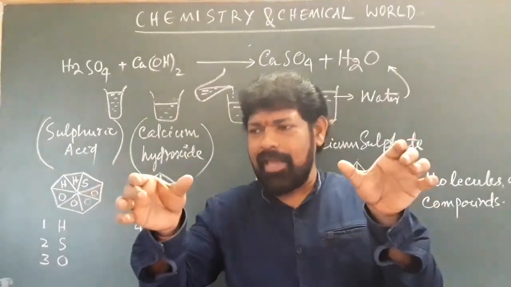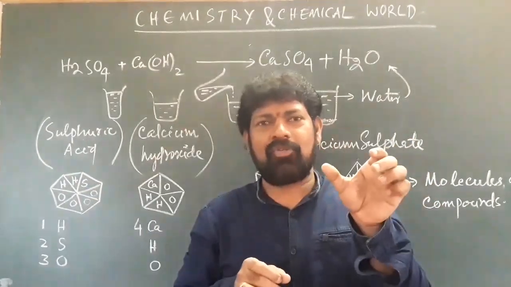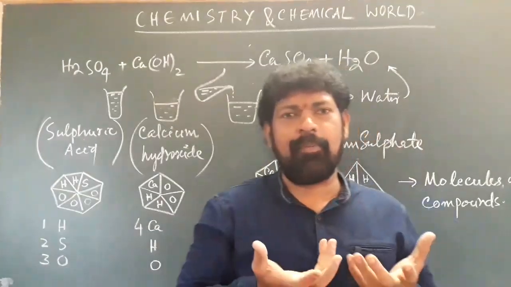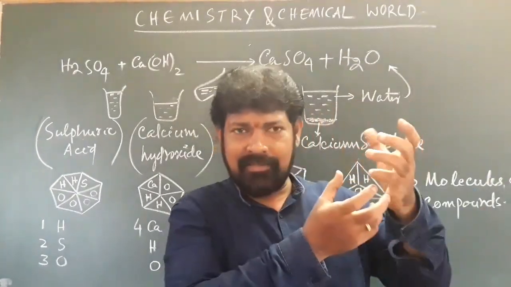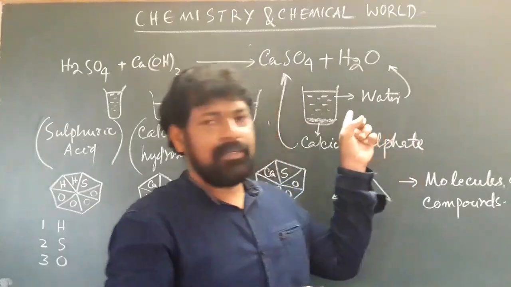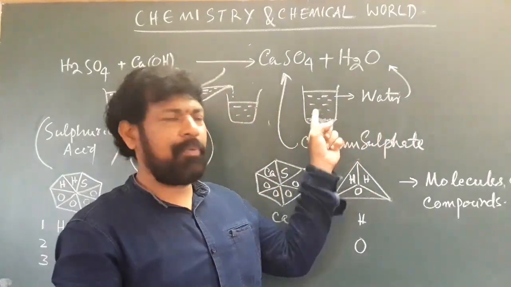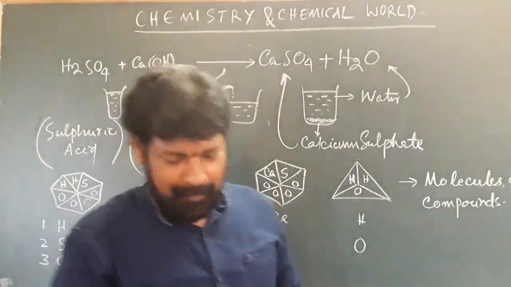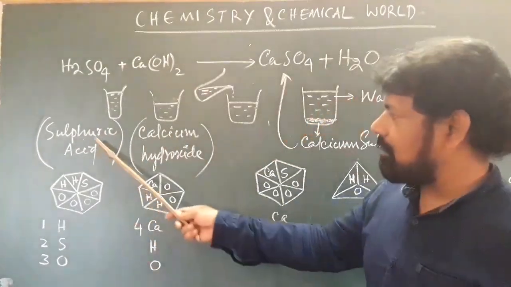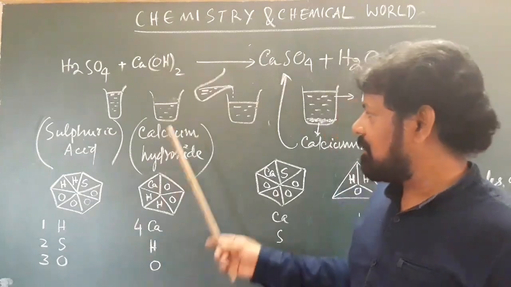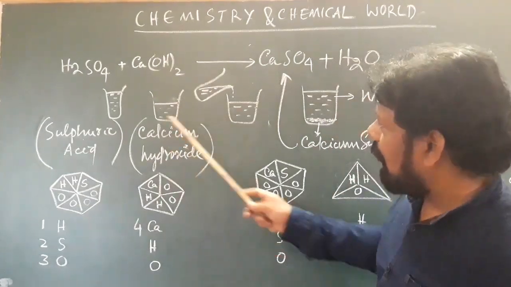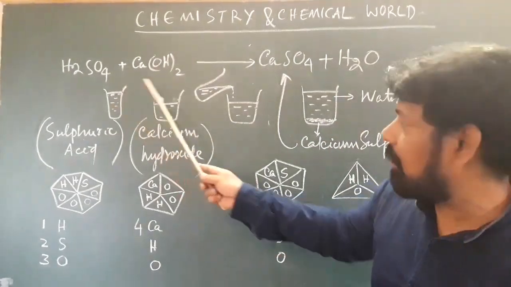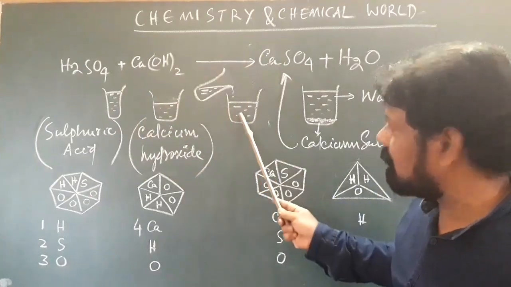But when this sulfuric acid is poured into this calcium hydroxide, automatically some sort of fumes will come, and finally in this second beaker you will find clear liquid like water on the top and some white colored substance at the bottom. So let's see what is happening. The first one I took is sulfuric acid, the second one calcium hydroxide, and I poured the content of beaker 1 into beaker 2 this way. It's a reaction this way.